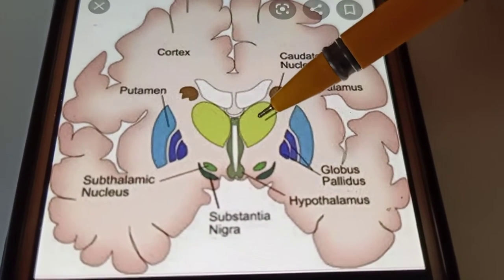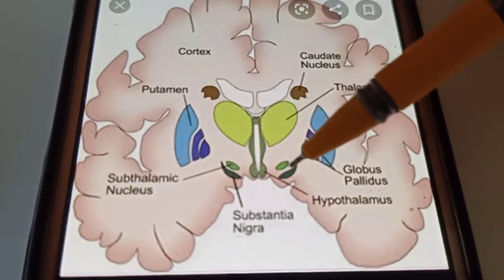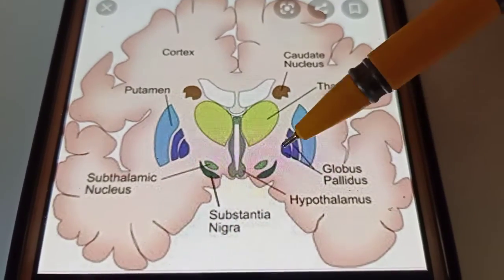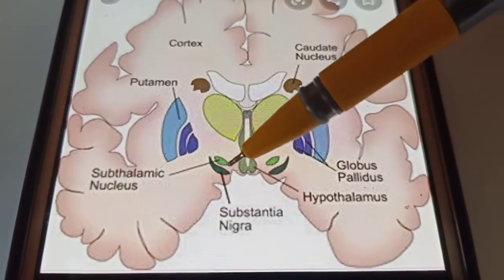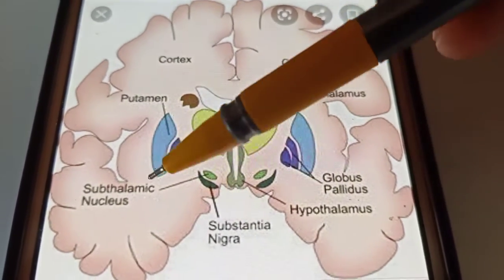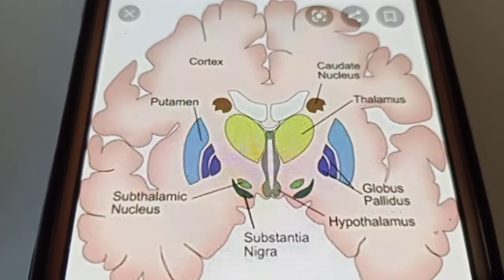The thalamus. So the thalamocortical pathway, or the basal ganglia pathway. Then globus pallidus, internal, external. This is the substantia nigra, and this is the subthalamic nucleus, ventral to the thalamus.